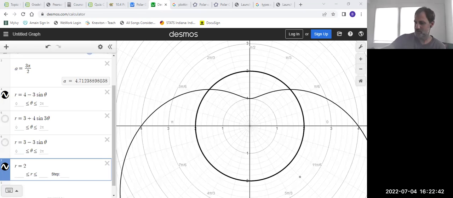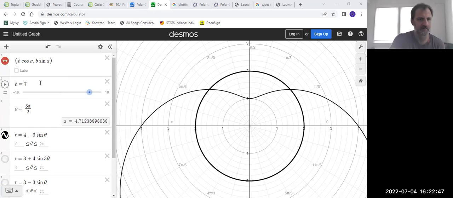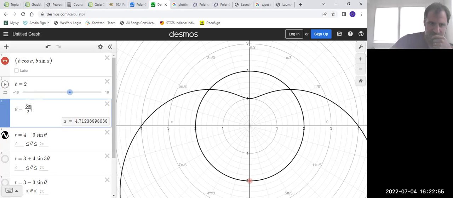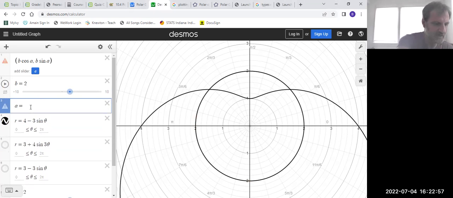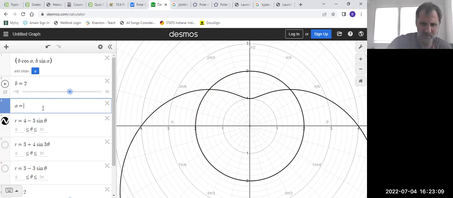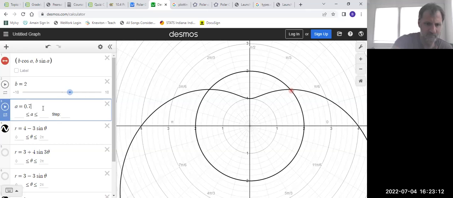So let's put in the numbers that we had here. So we're going to take B down to 2. That's our R value. And then this, we don't have a nice pi value for, so we're just going to delete all that. Let's do the 2.41. There it is. There's the intersection point between those two graphs. Right. And there was another one, I think it's 0.73? Yeah, like that.